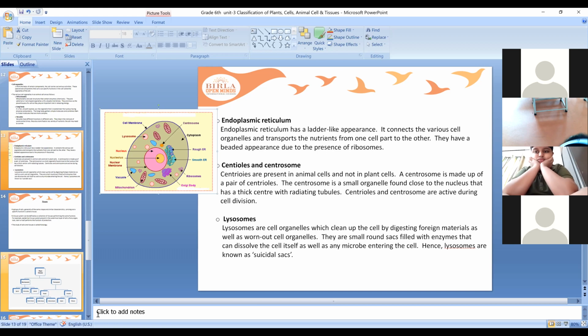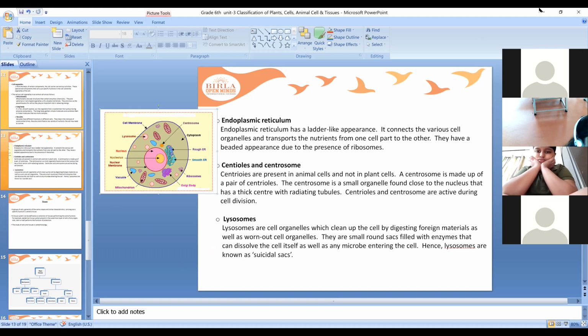Now coming to centrioles and centrosome. So where are the centrioles present? These centrioles are present in animal cells. I hope it's not found here because it's not mentioned here. So what are the functions of these centrioles? Centrioles are present in animal cells. A centriole is made up of a pair of centrosomes. A centrosome is a small organelle found close to the nucleus that has a thick center with radiating tubules. Centrioles and centrosome are active during cell division.